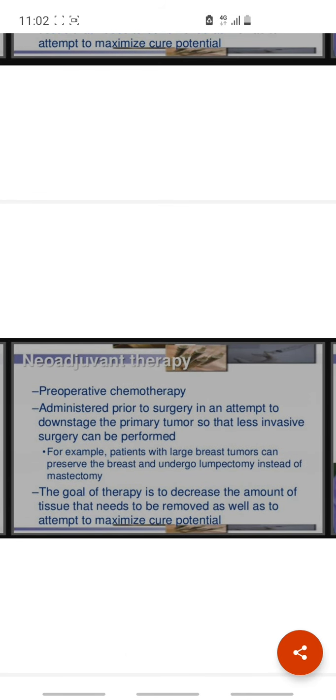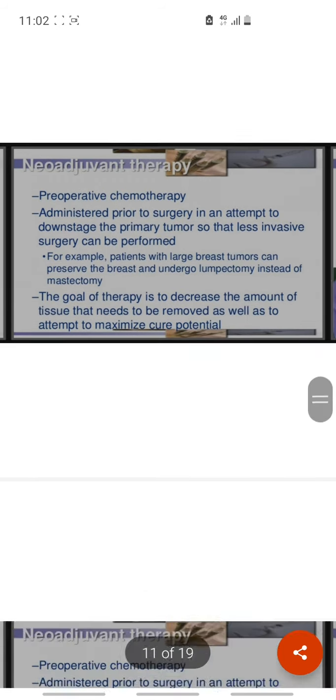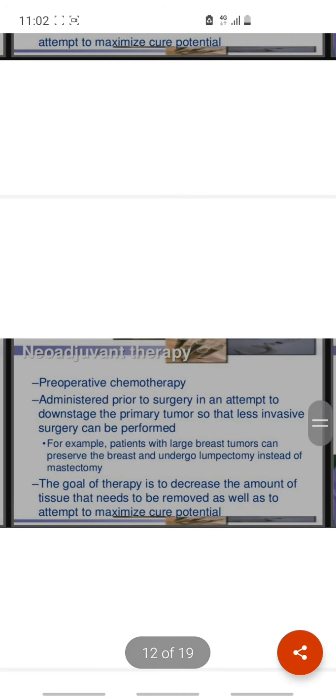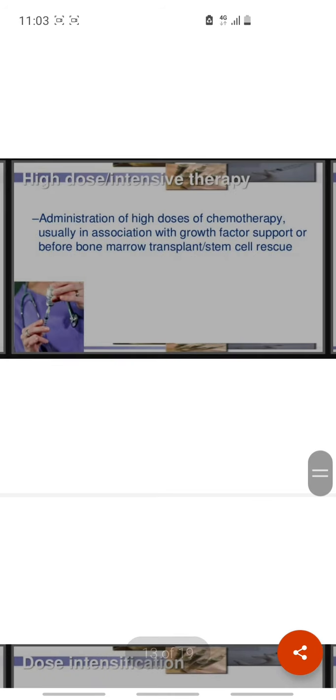Neoadjuvant therapy, preoperative chemotherapy, as already said on the previous page. And high dose or intensive therapy: administration of high doses of chemotherapy, usually in association with growth factor support or before bone marrow transplant or stem cell rescue.